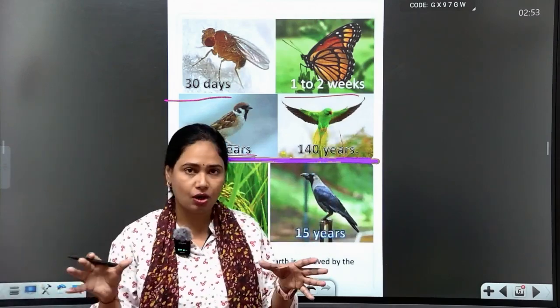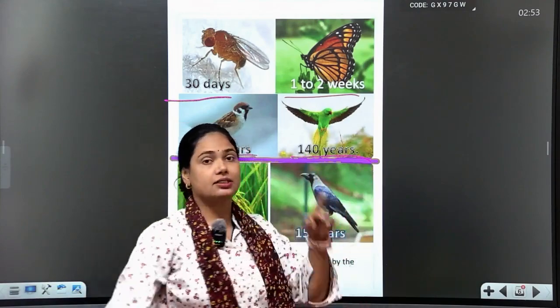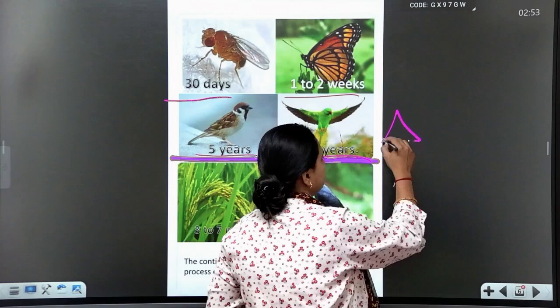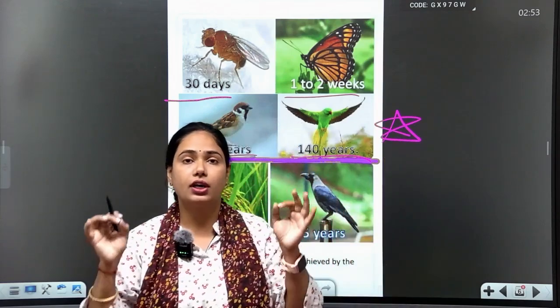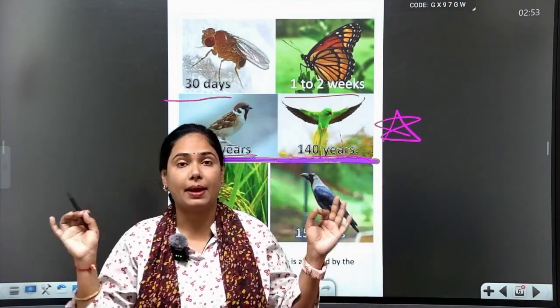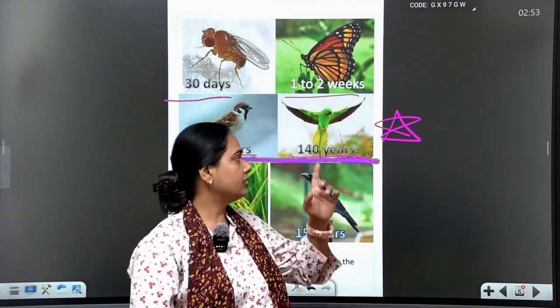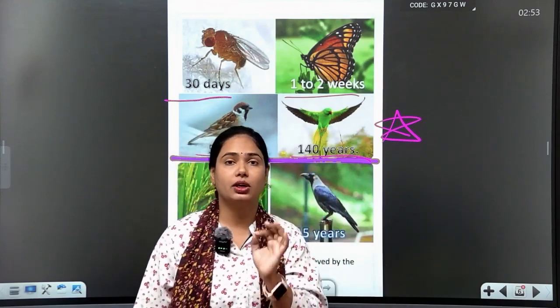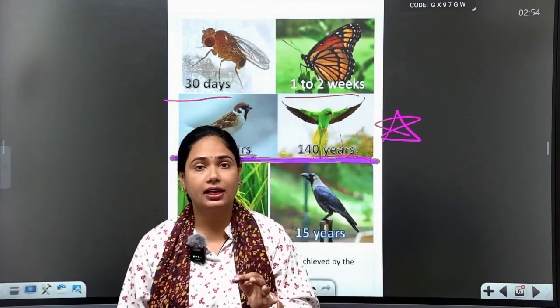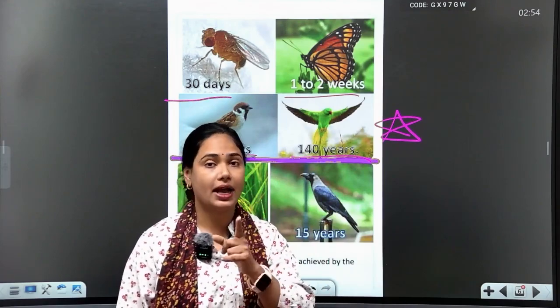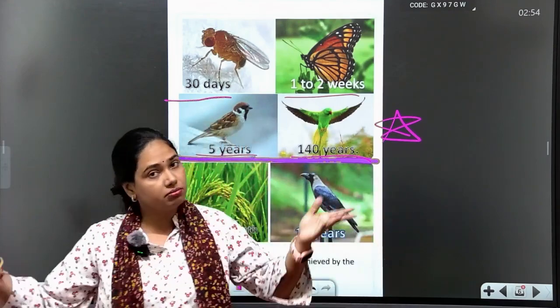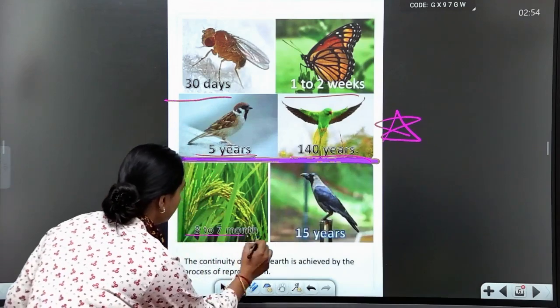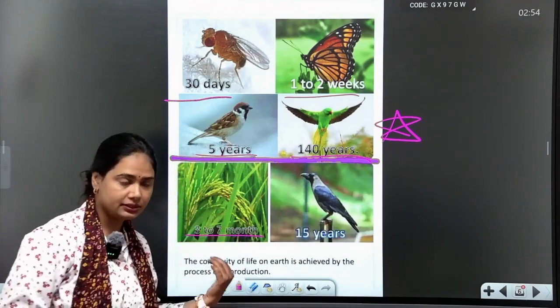Parrot: 140 years. This is a very important question, in some exams they ask the lifespan of a parrot. Grains: 3 to 7 months.